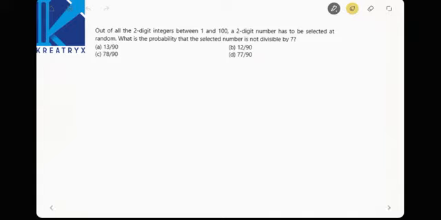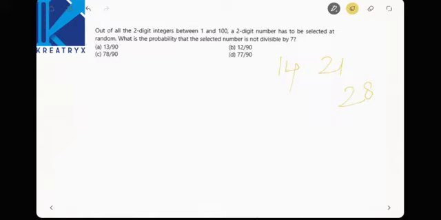Out of all 2-digit integers between 1 and 100, a 2-digit number has to be selected at random. What is the chance that the selected number is not divisible by 7? Now, the first 2-digit number that is divisible by 7 is 14. Am I right? Next one is 21. Next one is 28. So there is a gap of 7 between these numbers.